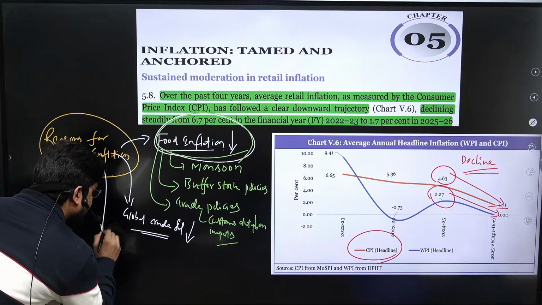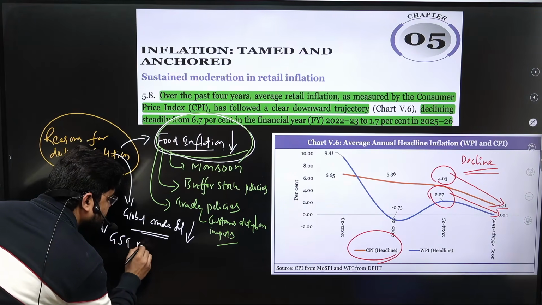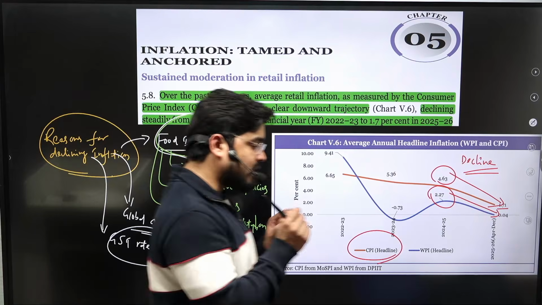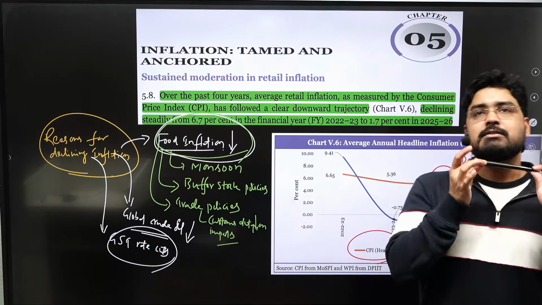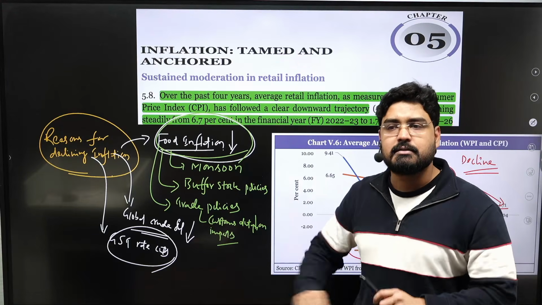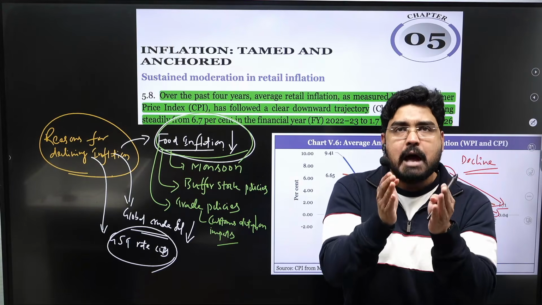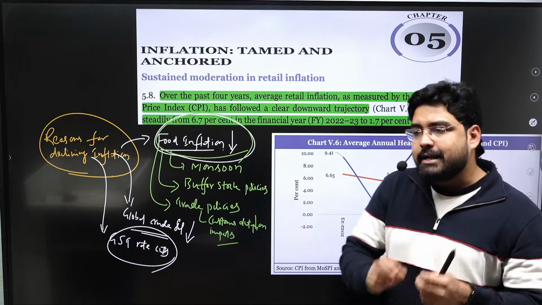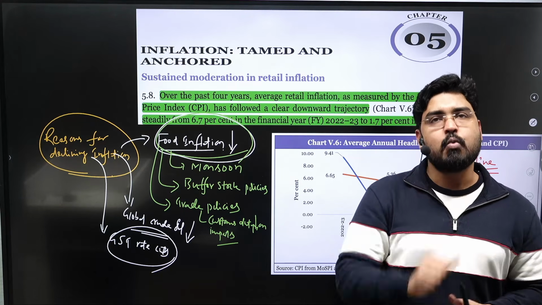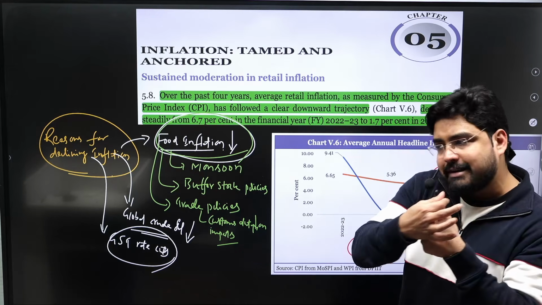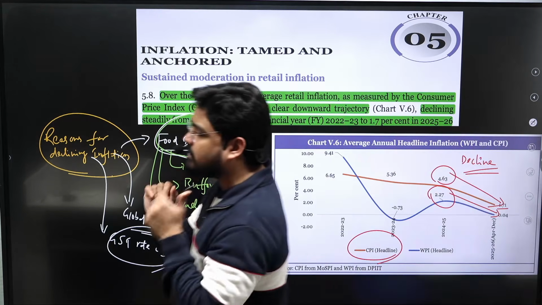And GST rate cuts. As we have already discussed, one of the significant changes to the GST that was undertaken in 2025 was the slab rationalization. So it introduced a two-rate structure. One is the merit rate and the other is the standard rate. 5% refers to the merit rate and 18% refers to the standard rate.